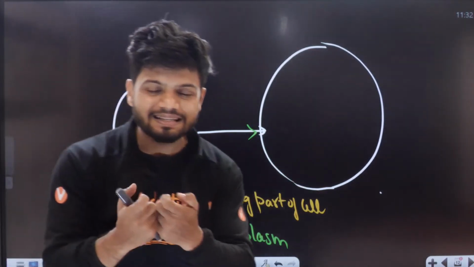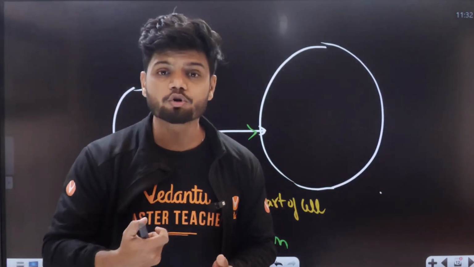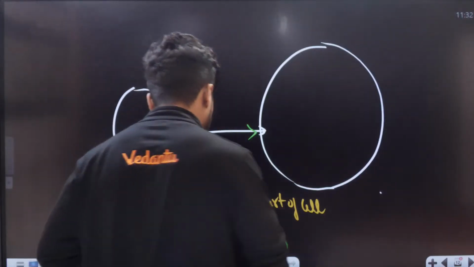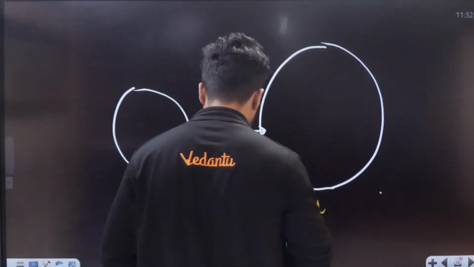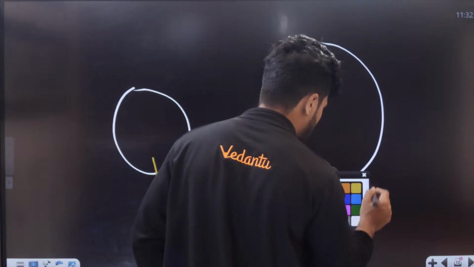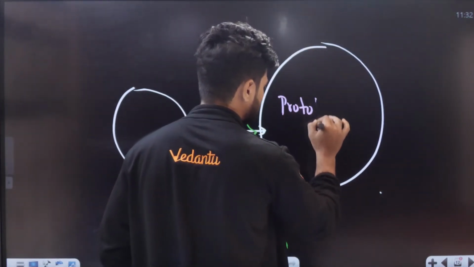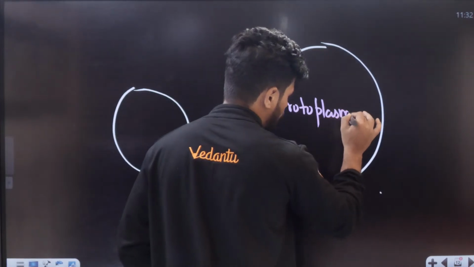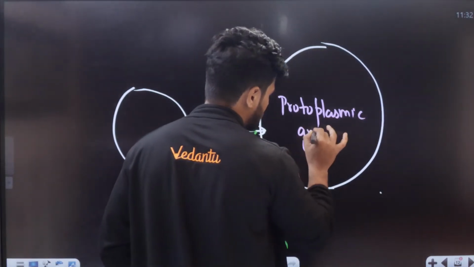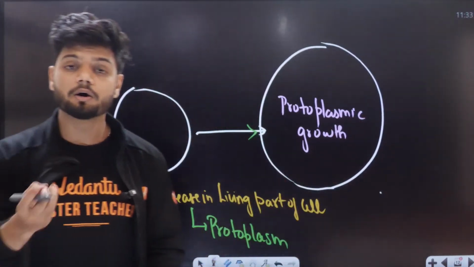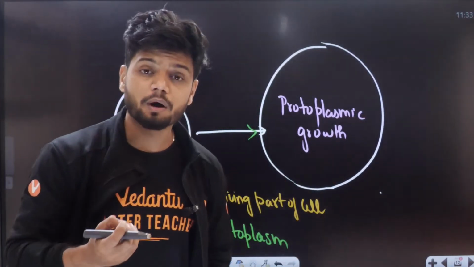So in technical terms, I will call it protoplasmic growth. What is actually happening here is protoplasmic growth. Increase in the protoplasm, or the living part of a cell.